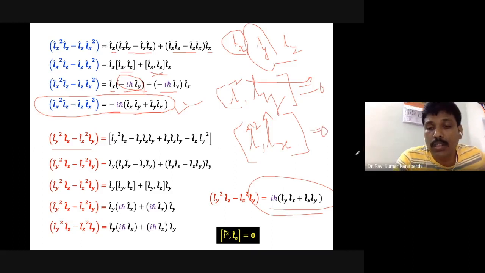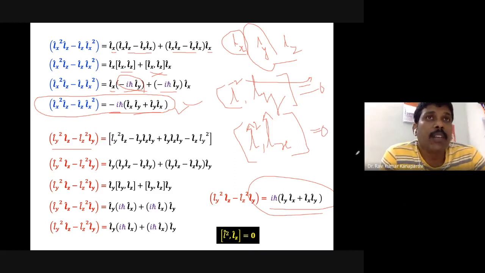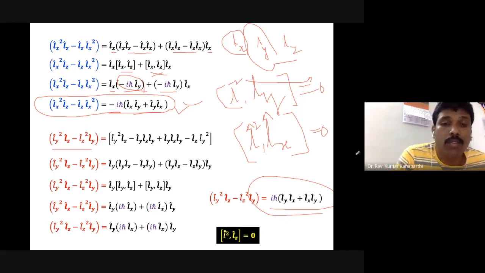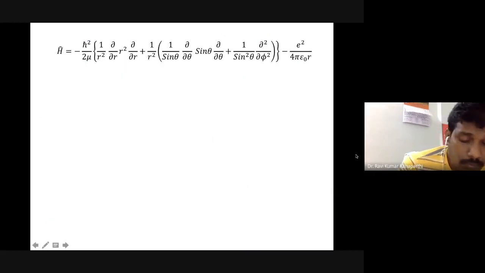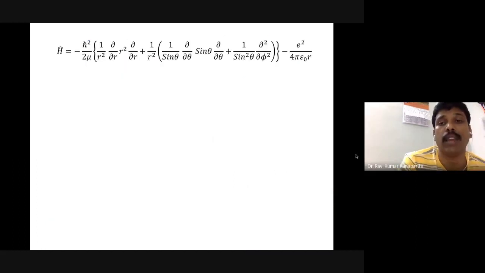Okay, so the conclusion of this discussion is that the question that we asked is whether any angular momentum components are actually commuting or not. We found in the first case that if you take any two individual angular momentum components, they do not commute, but any one of the angular momentum components can commute with the square of the angular momentum, that is L squared. Okay, that is the take-home message from this. Now, with this background, let me go back to the hydrogen atom Hamiltonian, which we have learned previously.